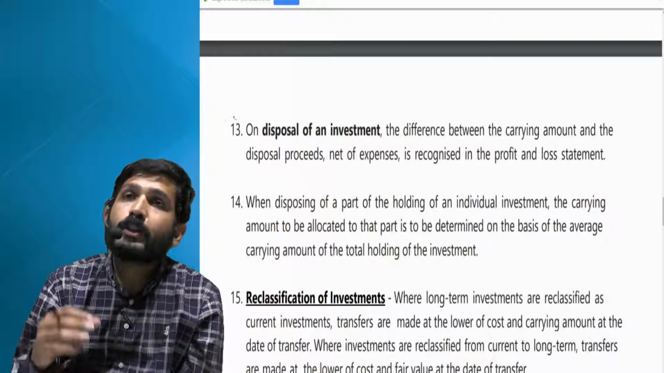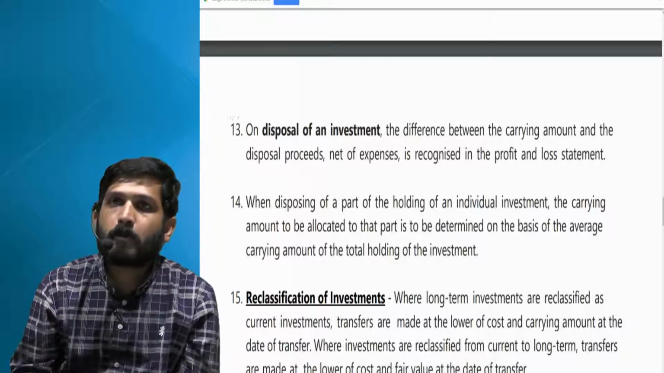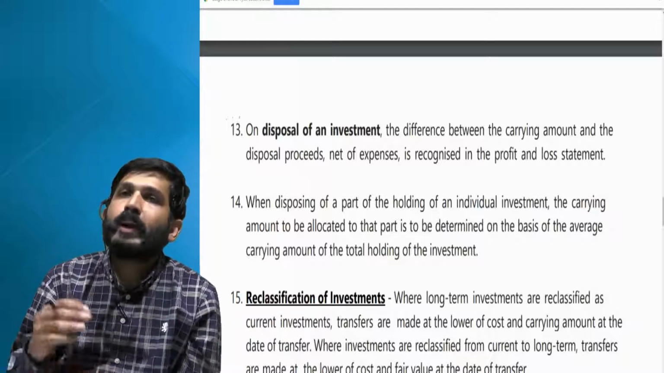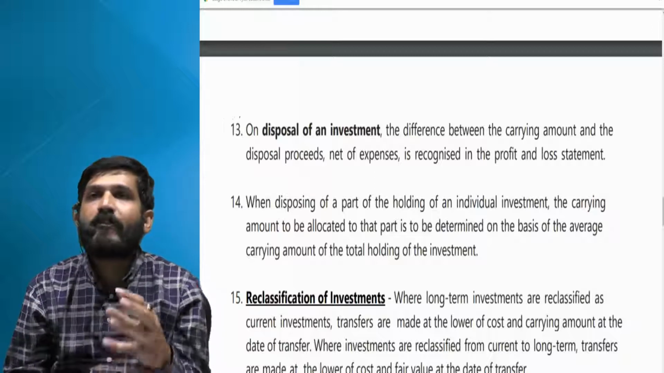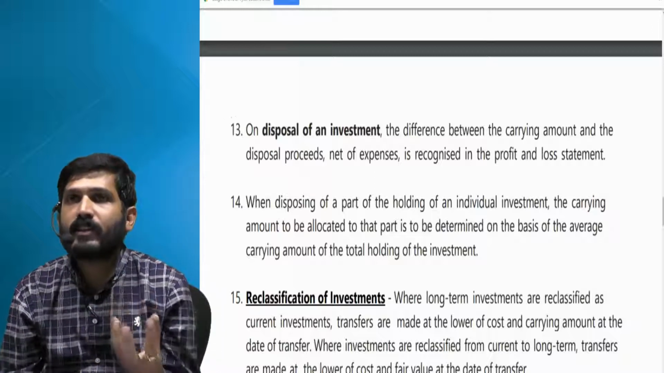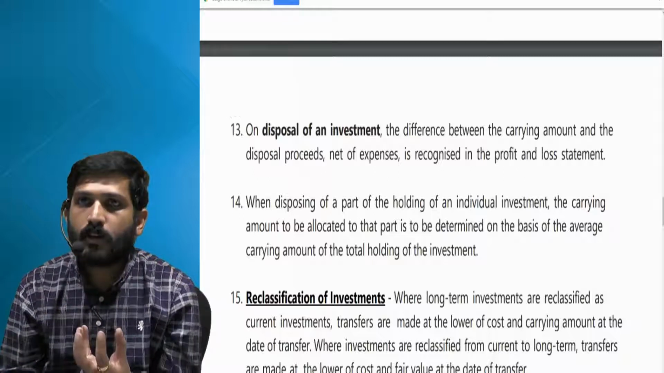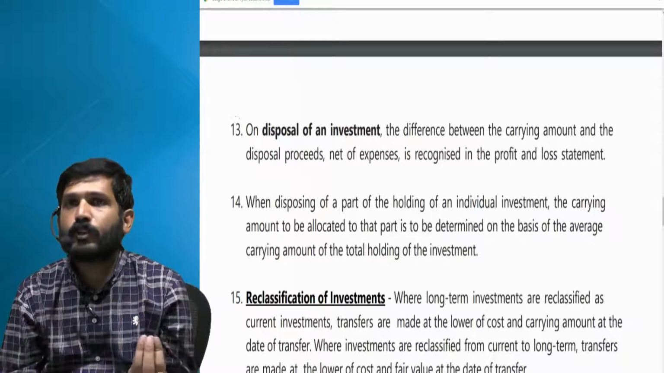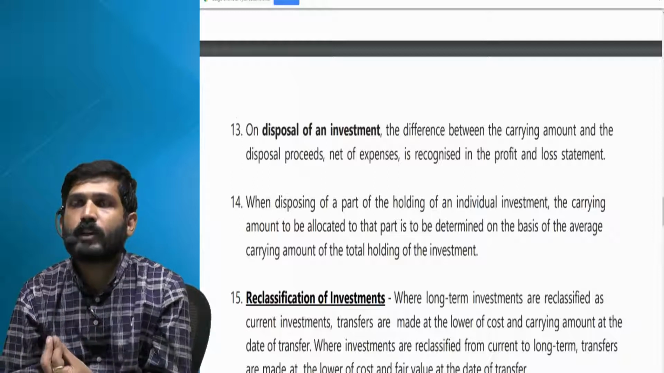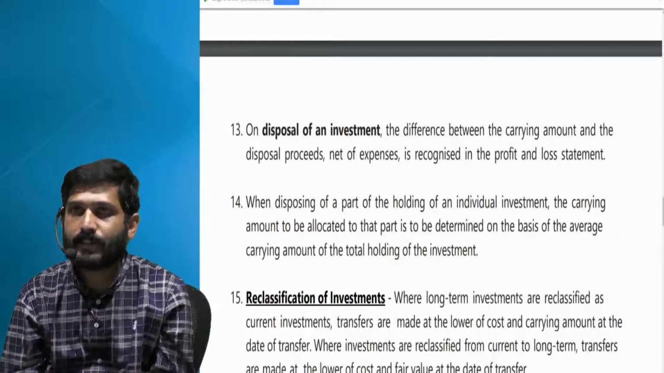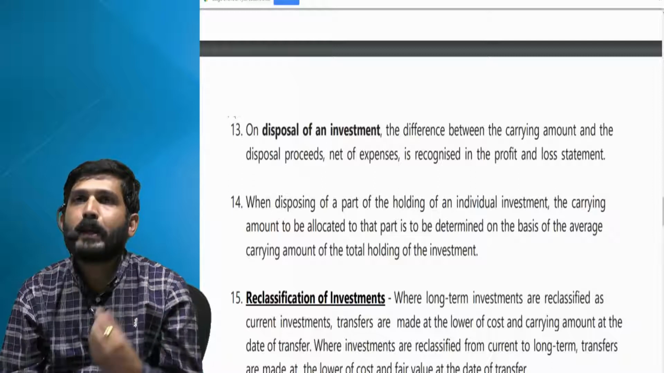Now when you are disposing only part of the investment, then to arrive at the profitability you have to go by the average method. Take your cost as average. Let us say I bought 100 shares and I am selling only 50 shares. Then I have to take the average cost of 50 shares against the selling amount of 50 shares. Whatever profit or loss that arises, that will go to my P&L account.